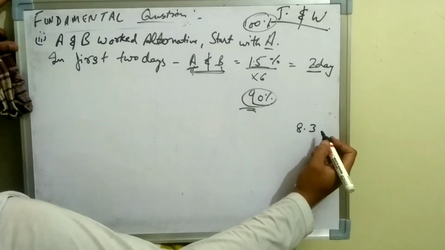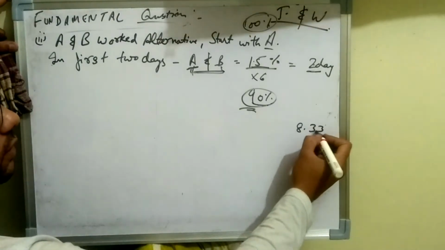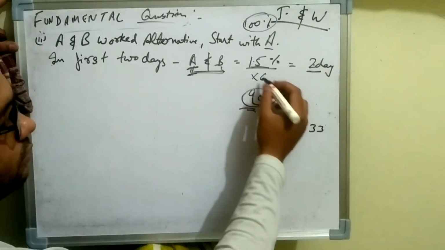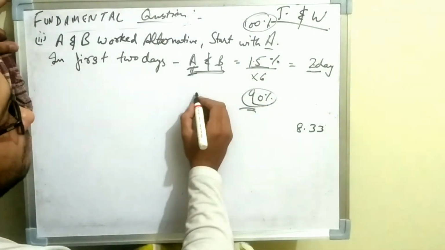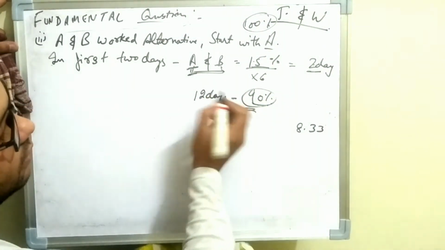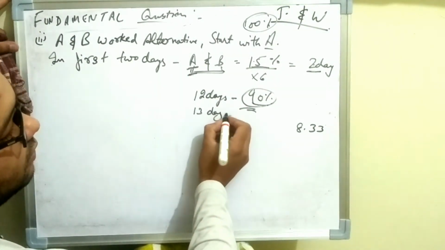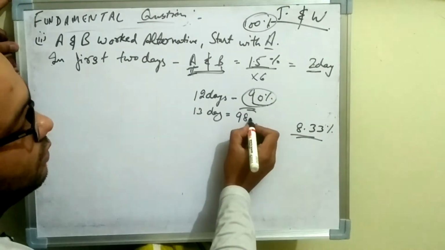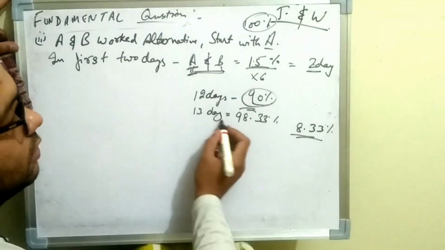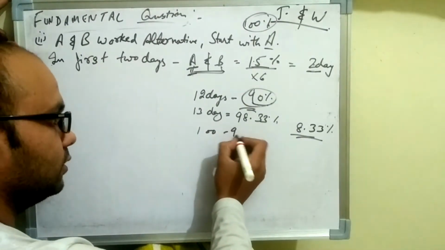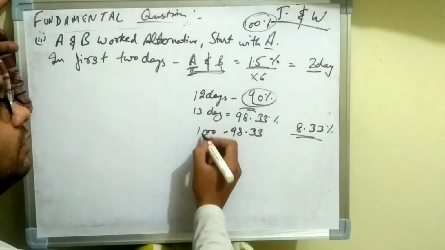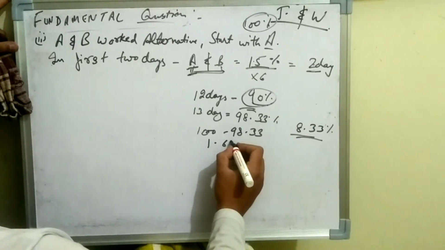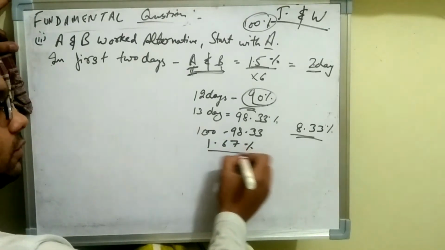Now the turn for the 13th day will be of A, which has an efficiency of 8.33%. So we will add 8.33% to 90%. From here we will get the efficiency for the 13th day, which will be 98.33%. Now we have to complete it, so we subtract it from 100, and from here we get 100 minus 98.33, 1.67% approximately.